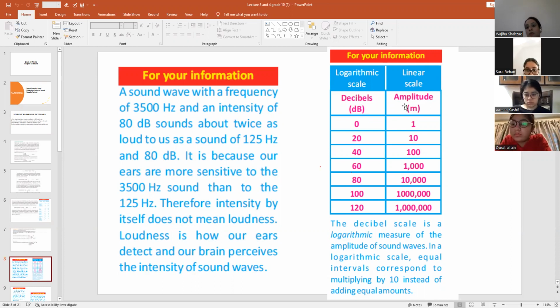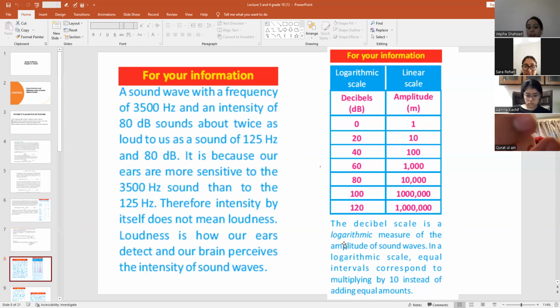And for the linear scale, we use amplitude, which has the unit meter. So for 0 decibel, the amplitude will be 1 meter. For 20 decibel, the amplitude will be 10 meters. For 40 decibel, 100, for 60, 1000, for 80, 10,000, for 100, 1 lakh, and so on. So these are the logarithm scale values, and they can be written as a linear scale.